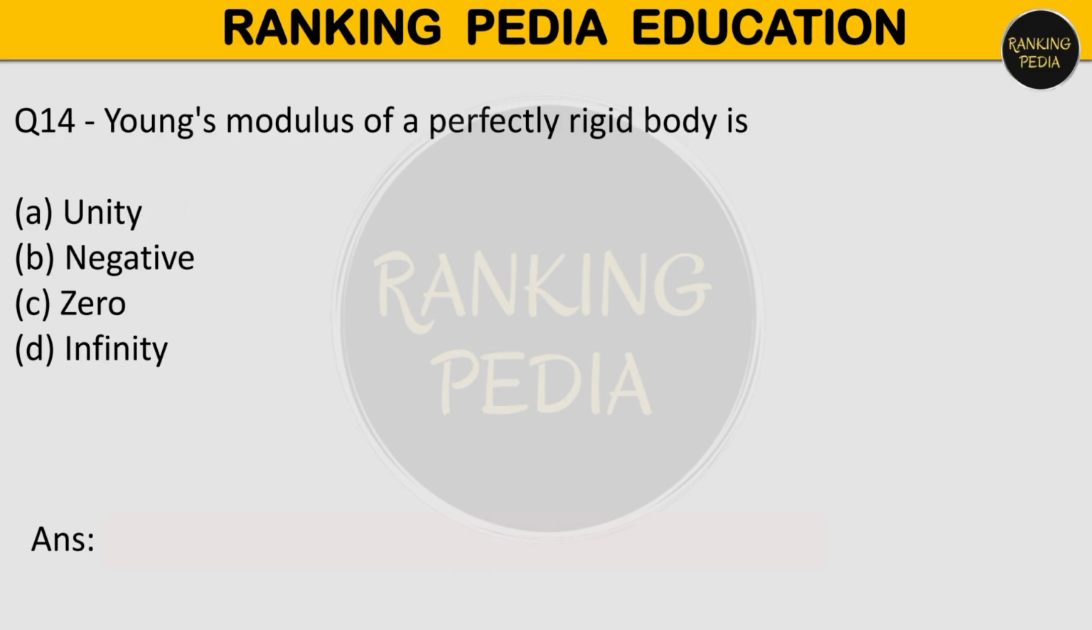Next question is, Young's modulus of perfectly rigid body is, option A is unity, option B is negative, option C is 0, option D is infinity. So Young's modulus of perfectly rigid body is what? That is infinity. As we know, E is equal to stress by strain. So strain here is 0. So for the perfectly rigid body, your Young's modulus is infinity. Option number D is correct.